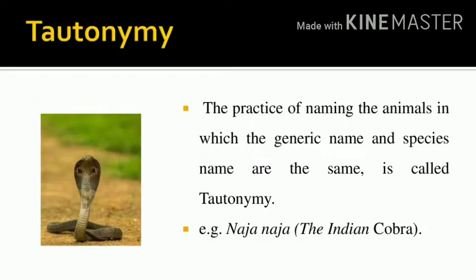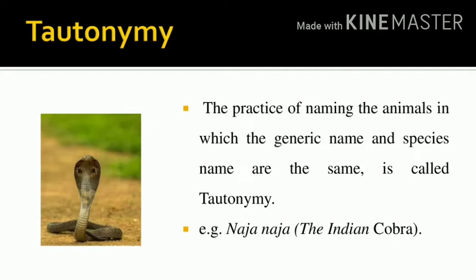Next is tautonymy. What is tautonymy? Tautonymy is the practice of naming animals where the generic name and species name, both components, are the same. This is one of the 2-mark questions. What is tautonymy? When the genus name and species name are the same, we call it tautonymy. What is an example of tautonymy?